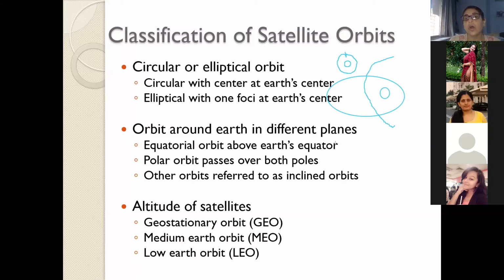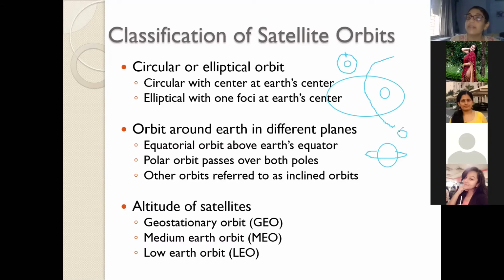The next is the orbit around the earth in different planes. Plane means orientation, right? What is an inclination? This is my earth, and this is my equatorial plane, that is a plane with 0 degree of inclination.